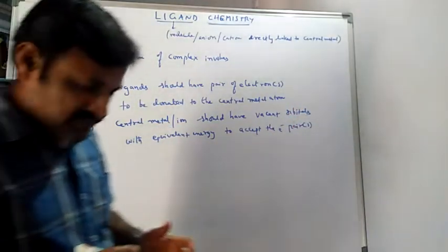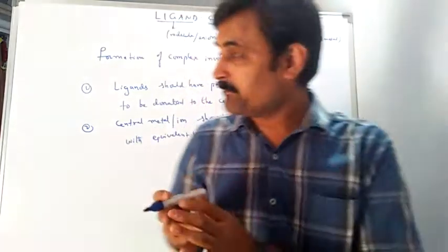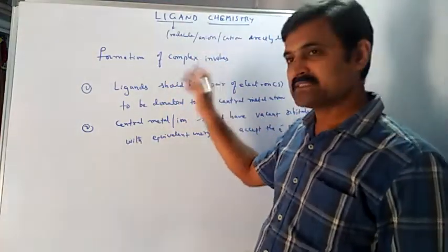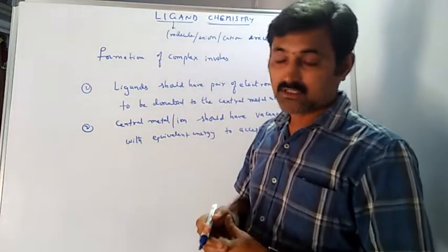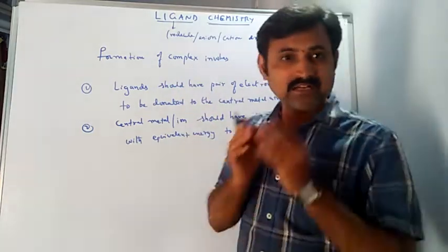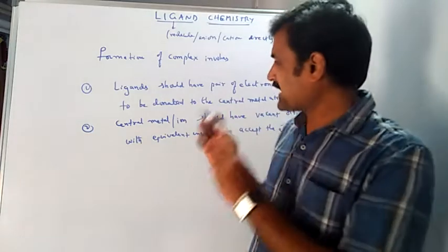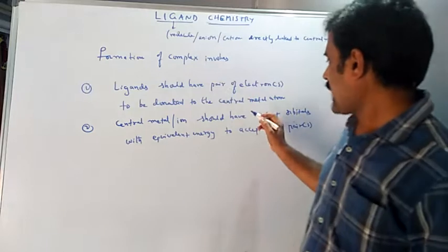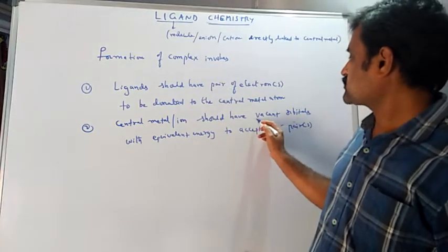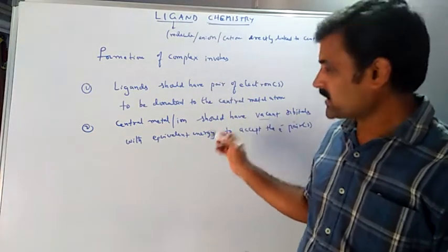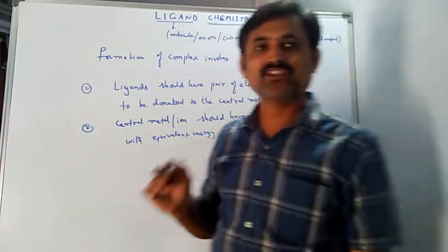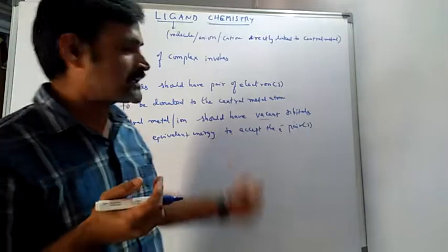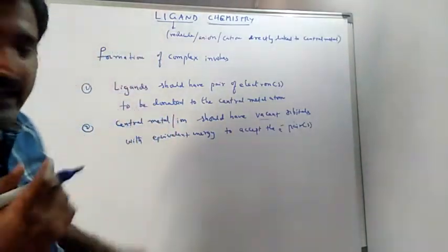So definitely, here we have noticed a very important point. First, an electron-rich species, the ligand, is capable of donating electrons, but at the same time the central metal atom or ion must be capable of accepting the electrons by providing some vacant orbitals of equal energy, where accommodation of electrons is required. That must be there to form complexes.